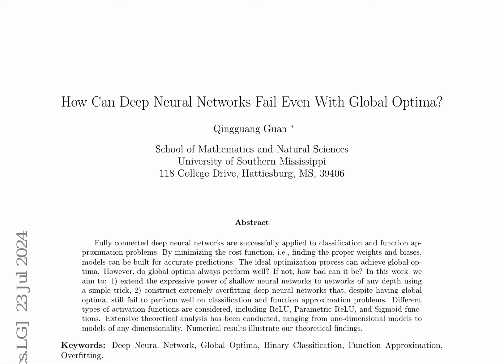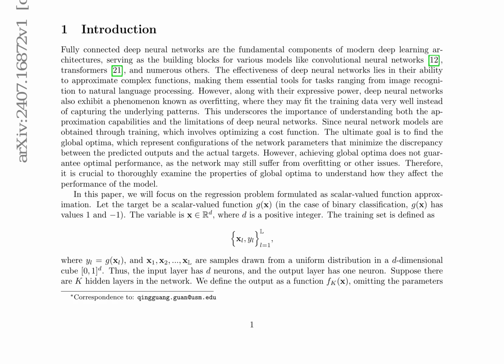The authors demonstrate that even with global optima, deep neural networks can still fail to perform well on classification and function approximation problems. They construct examples of binary classification and function approximation in 1, 2, and high dimensions for networks with ReLU activation functions. For networks with parametric ReLU activation functions, the constructions are slightly different compared to the ReLU function. The paper also considers function approximation problems for networks with sigmoid activation functions.